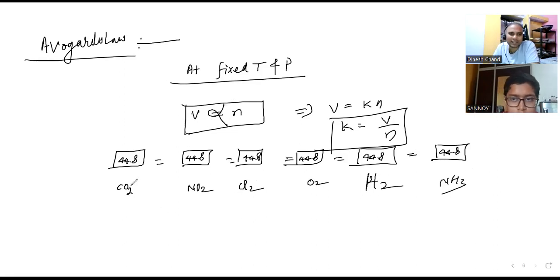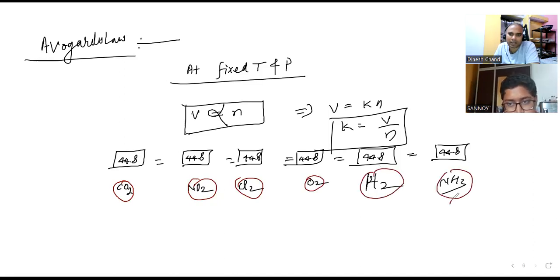But here you see the atomicity. How much is there? 3 is there here, atomicity also 3. Here it is 2, here it is 2, here 2, here 3. NH3 is having 4. Suppose you have taken one more 44.8 liter, and here is CH4 you have taken. So atomicity is 5.